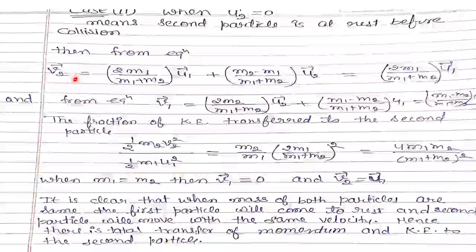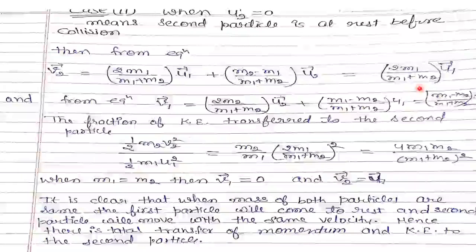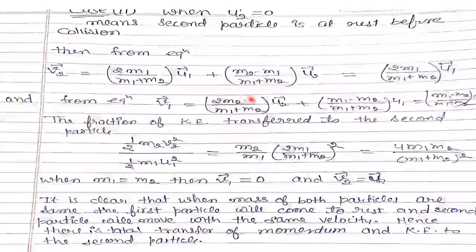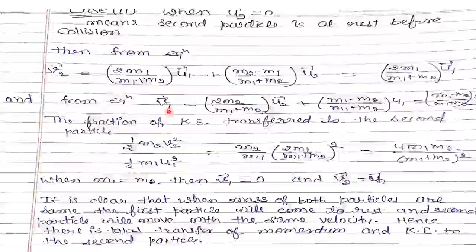Case two: when u2 equals 0, means the second particle is at rest before collision. Then from the equation of v2, we get v2 equals 2m1 u1 upon (m1 plus m2), because u2 equals 0, so this term will be 0. And similarly for the equation of v1, by putting u2 equals 0, this term will be 0 and we get v1 equals (m1 minus m2) upon (m1 plus m2) u1.